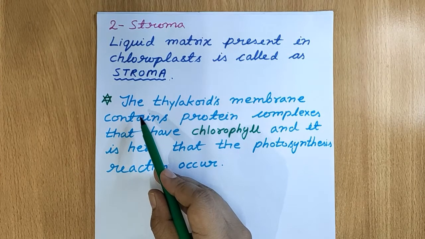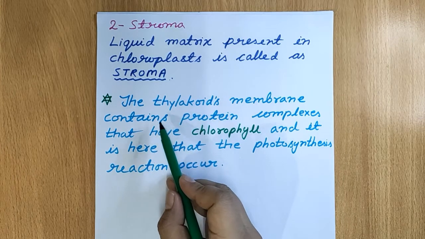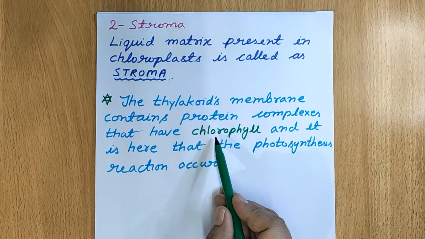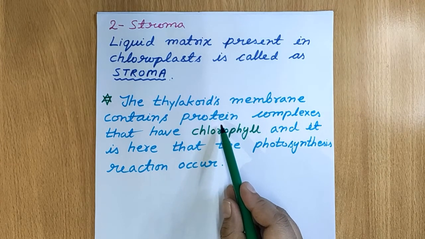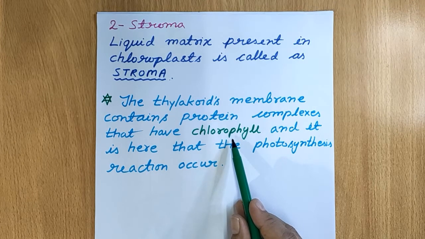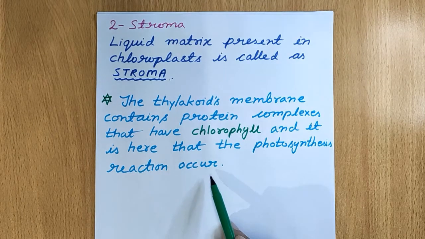Now specifically covering the site of photosynthesis. The thylakoids, which are sac-like structures piled together forming grana, contain protein complexes and chlorophyll, and it is the place where the photosynthesis reaction takes place. So the thylakoid membrane contains protein complexes, and in them they have chlorophyll, the green color pigment, and it is the site where the photosynthesis reaction occurs.